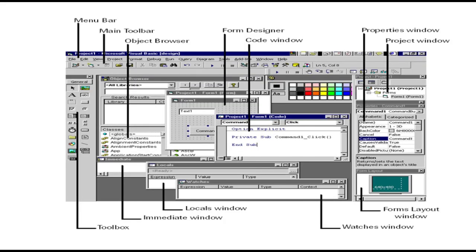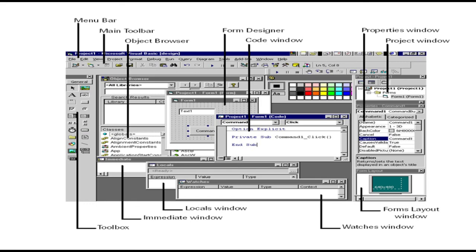First one is menu bar. It contains the various menus with the commands used for developing VB applications. Next is toolbar. It contains the most frequently used tools required to create and run forms and code in the VB environment. Project Explorer. It displays the various worksheets, modules and forms created in the current Excel project.